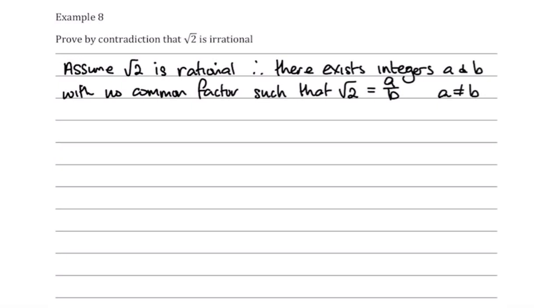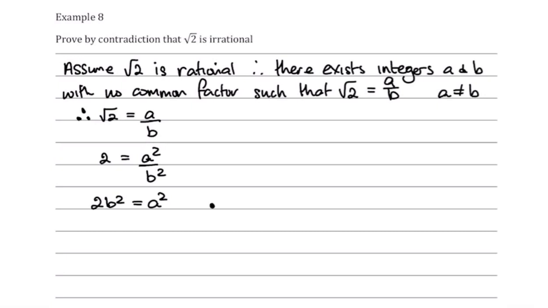So I'm going to start with that piece of information: root 2 equals A over B. Now, if I square both sides, I get 2 equals A squared over B squared. If I multiply both sides by B squared, I get 2B squared equals A squared.